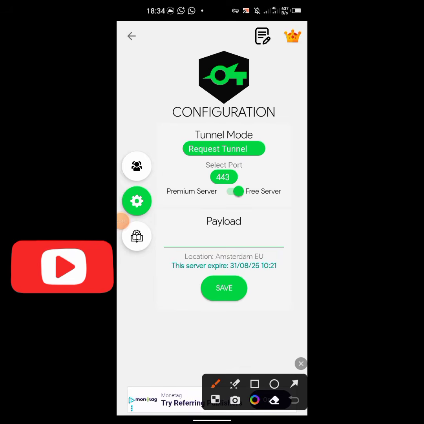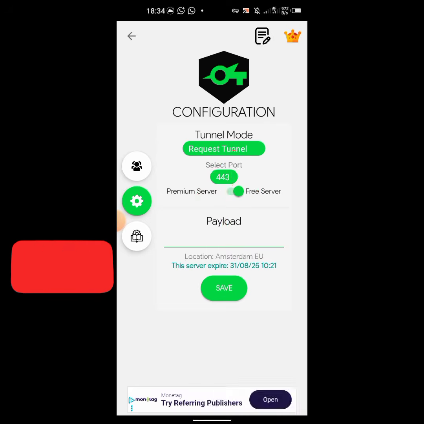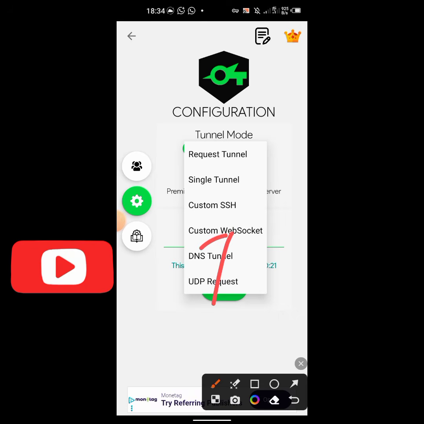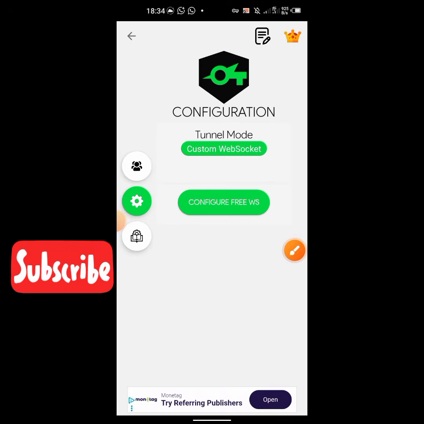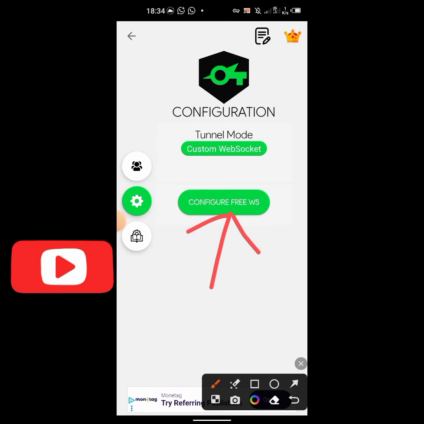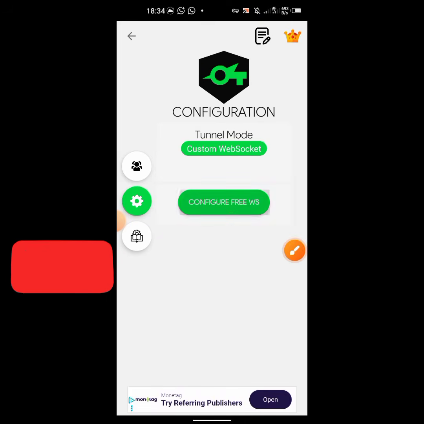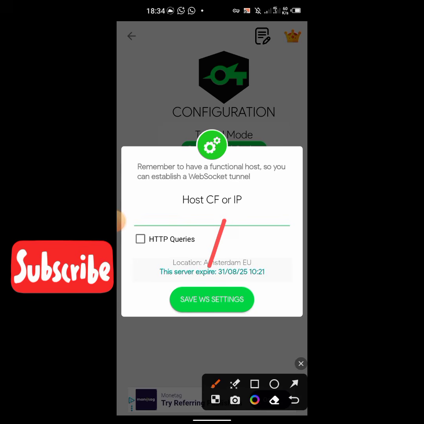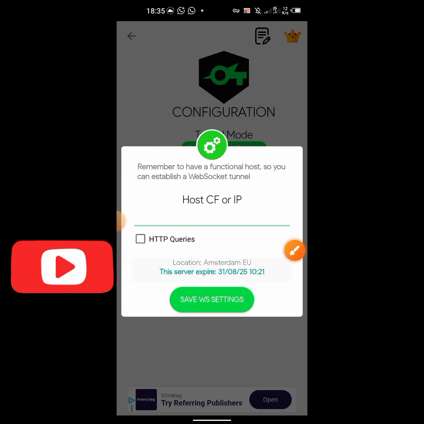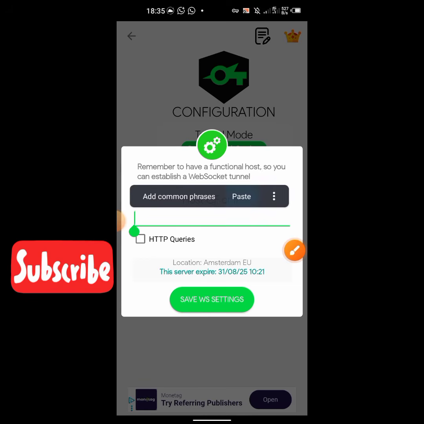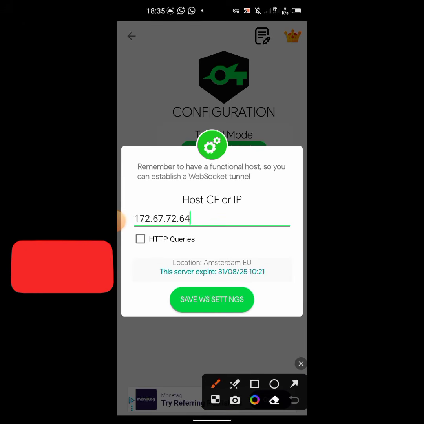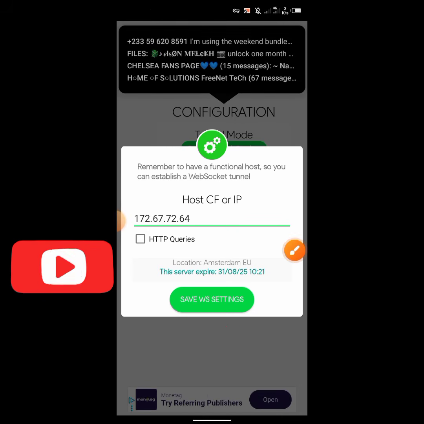Then you come to this side, tunnel mode. You click on the request tunnel, then select custom WebSocket. Click on it, then scroll down to configure free WS, which is the WebSocket. You click on that one too. Here is the section where you paste the host IP. This is the IP address that you got after converting the host name to IP. Click and hold, then paste. Now everything is set, so you click on save.